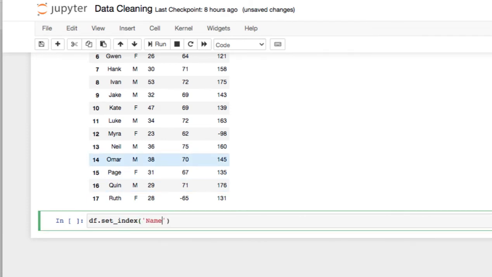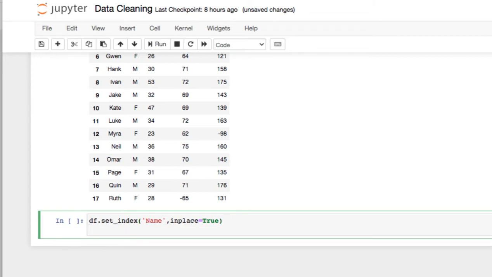Okay, now one very important thing is, either you can make changes in your existing data frame or you can create a copy. So I want to make changes in my existing data frame, for which I need to give some additional information, which is inplace equal to true. Okay, so by doing this, a new data frame is not created, but only the data frame on the name of df is modified to give it a new index. So let's have a look.